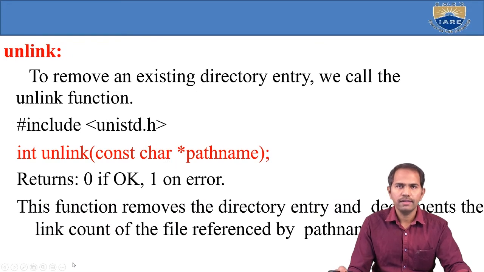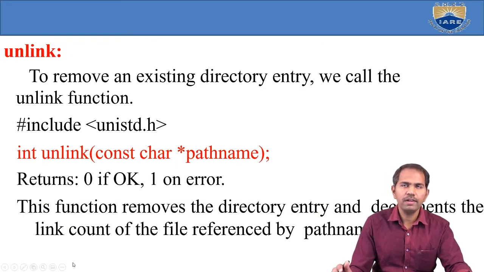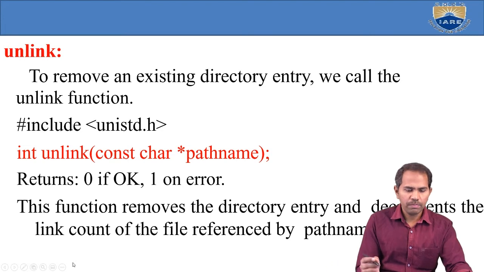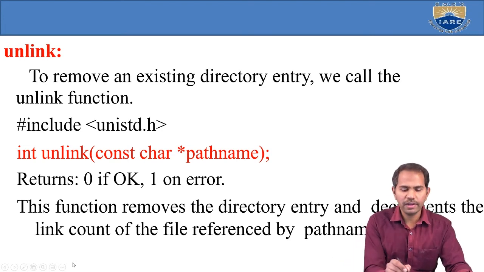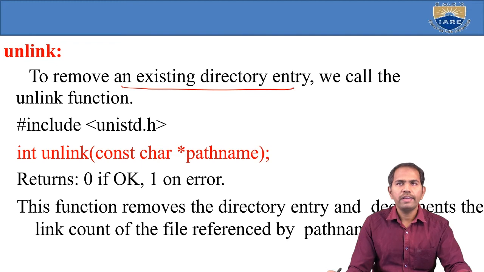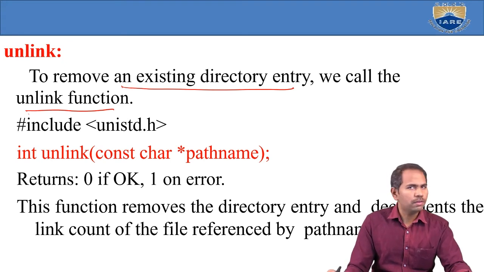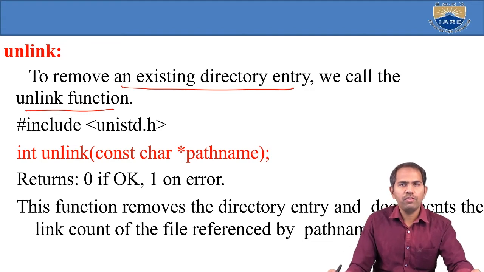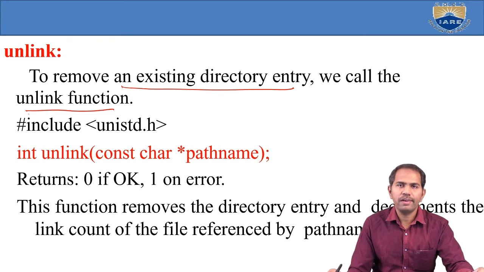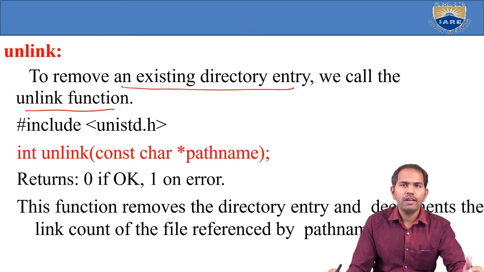Now unlink is one of the functions. Its main purpose is to remove an existing directory entry. If I want to remove an existing directory entry, we call the unlink function. Already we have a directory entry, and now I want to remove that link, then we call unlink.